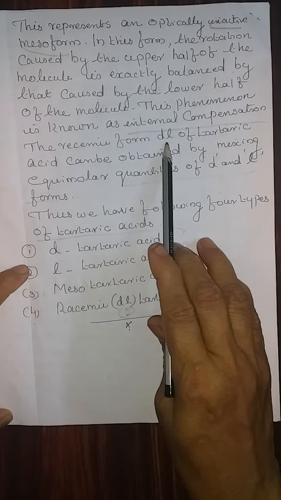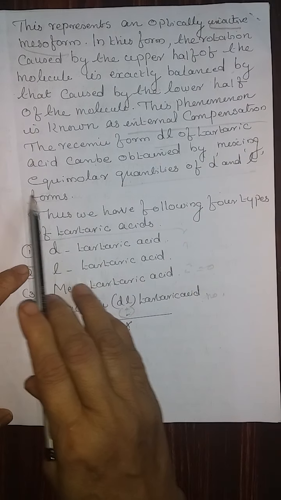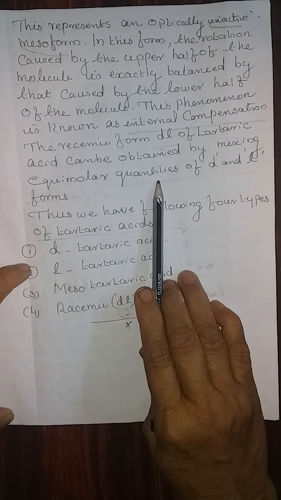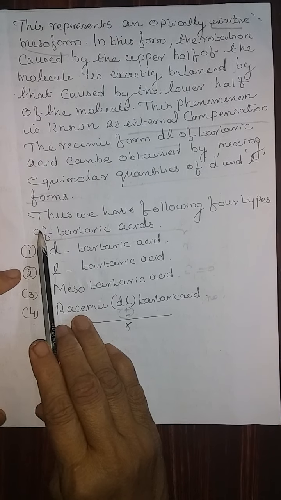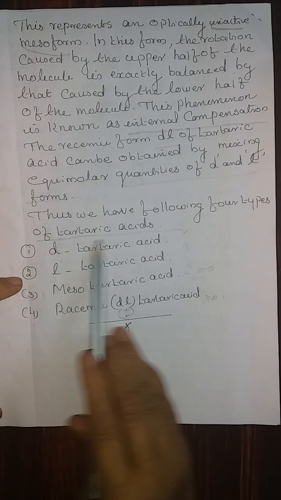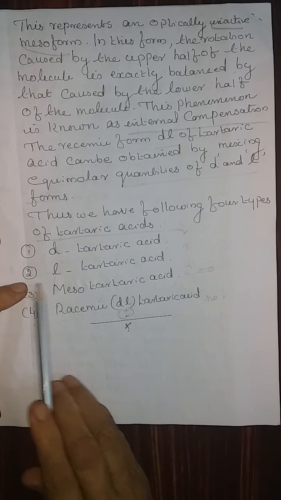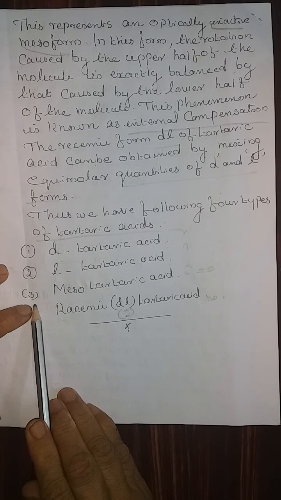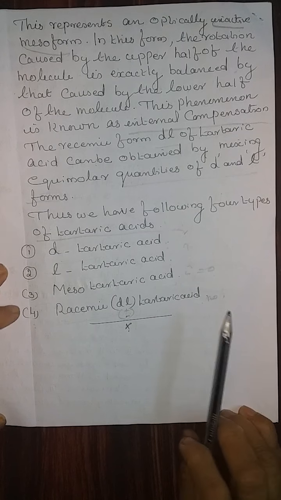The racemic form DL of tartaric acid can be obtained by mixing equimolar quantities of D and L forms. Thus, we have the following 4 types of tartaric acid. 1. D-tartaric acid. 2. L-tartaric acid. 3. Meso tartaric acid. 4. Racemic tartaric acid.